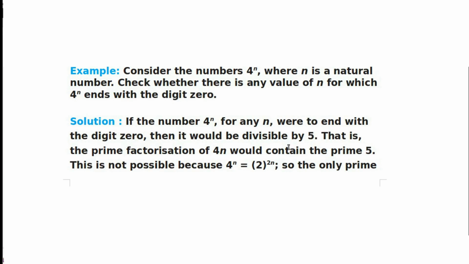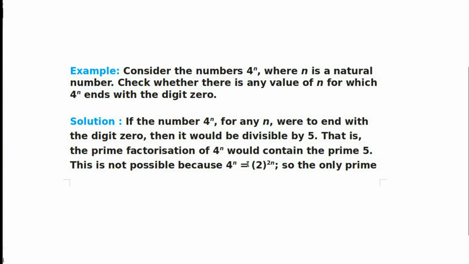Only a multiple of 10 ends with the digit 0. Then the factors of 10 are 2 and 5. That is, the prime factorization of 4 raised to n would contain the prime 5. This is not possible because 4 has only one prime factor, only 2.